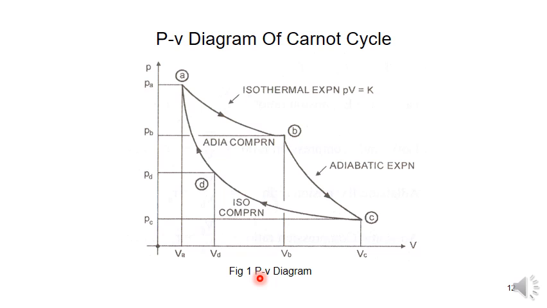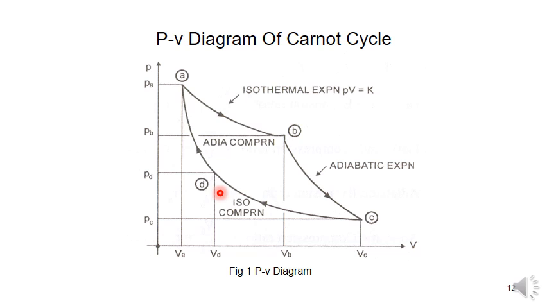So the isentropic or adiabatic expansion process from B to C, and the isentropic or adiabatic compression from 4 to 1, can be simulated quite well by a well designed turbine and compressor respectively. But the isothermal expansion process A to B and isothermal compression process 3 to 4 are most difficult to achieve. Because of these difficulties, the steady flow Carnot cycle is not practical.